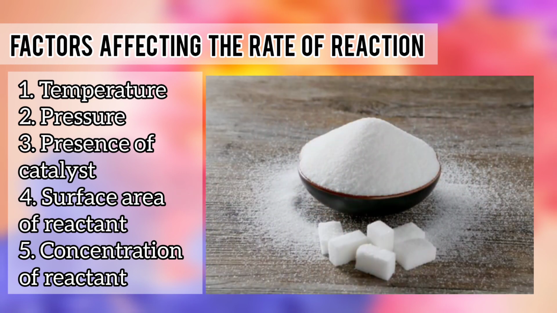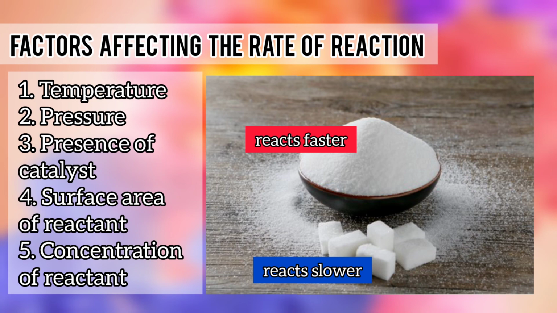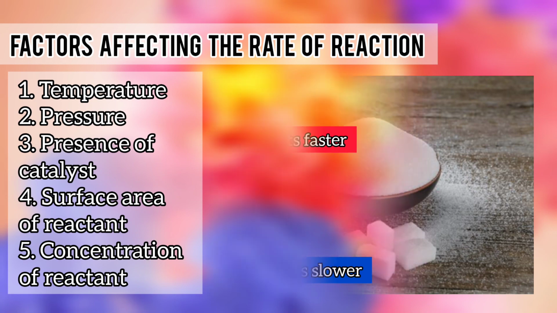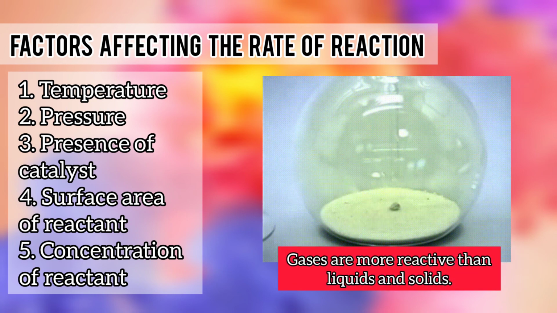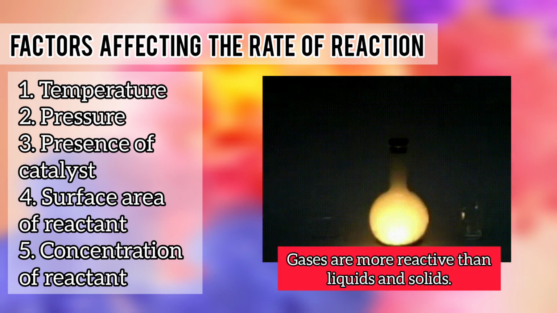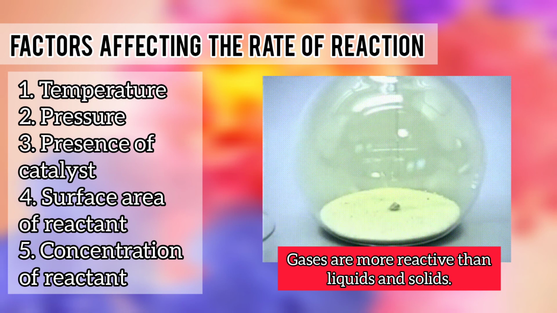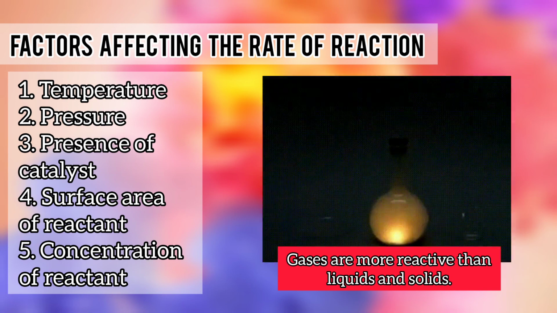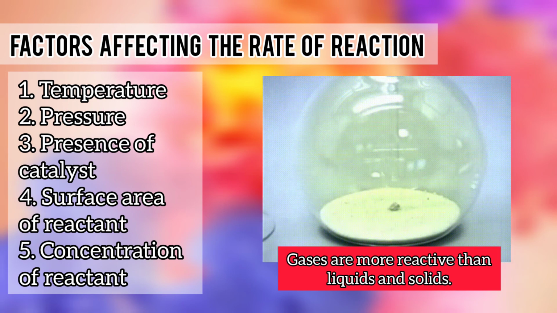For example, a compacted block of a substance would react slower than its powder form, because powders have more areas exposed to the reactants than solid blocks. This is the reason why gas is the most reactive phase of matter, as gas molecules are not compacted, and they have already achieved the maximum surface area that can be exposed to other chemicals to cause reaction.